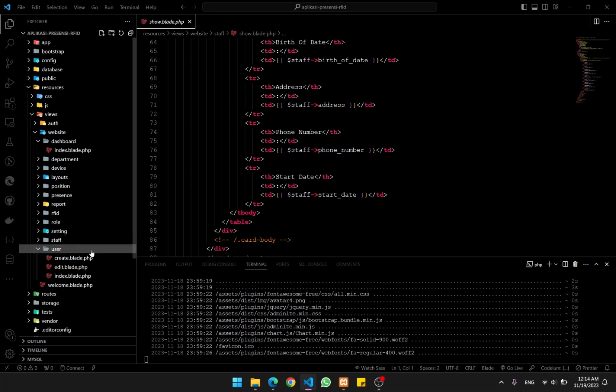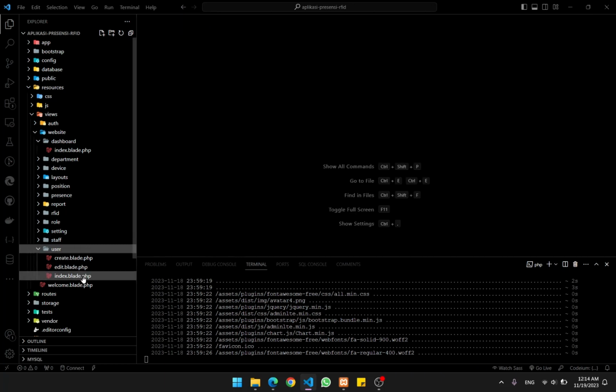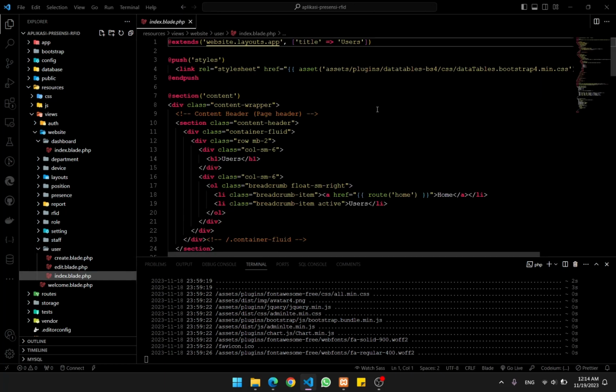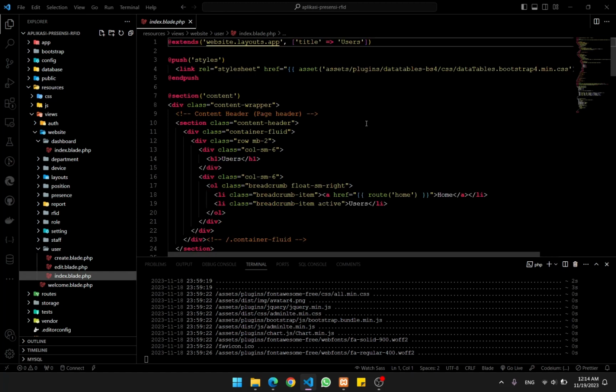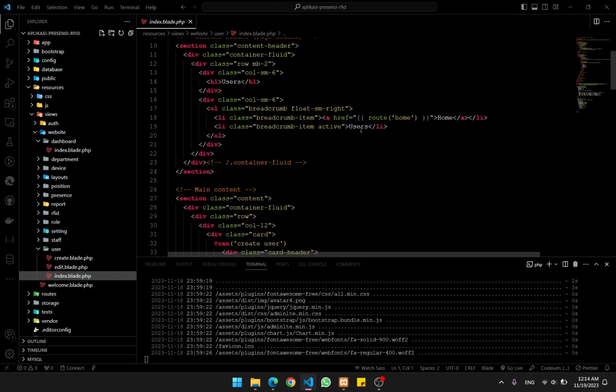Okay, next on the list there is user. So this is what I have told you before. There's an index, of course, to show the users, how many users are registered.